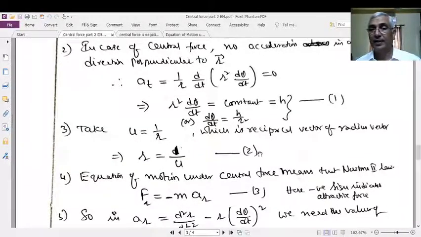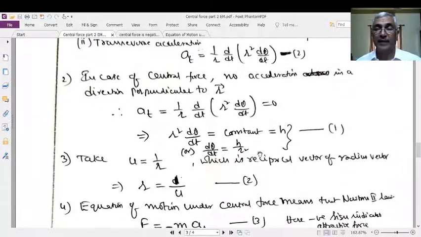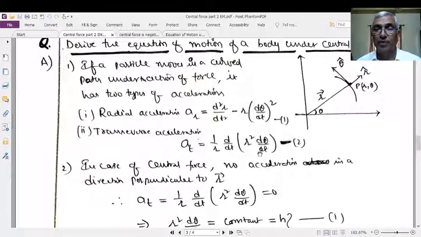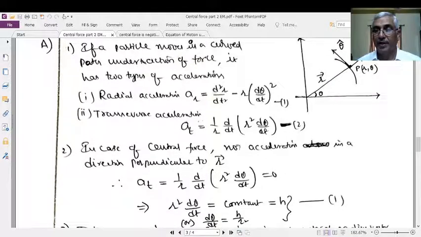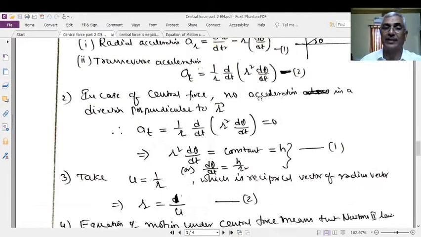Right? Okay. Then previously I said that the equation of motion means F is equal to ma. That is F is equal to m into what is a? This radial acceleration, because transverse acceleration is 0. Therefore, in the place you will get this acceleration. What are the two terms here? d theta by dt, which just now you got as h by r square, and we need d square r by dt square. If these two things are known to us, then you will automatically get the equation of motion of a body under the action of central force.